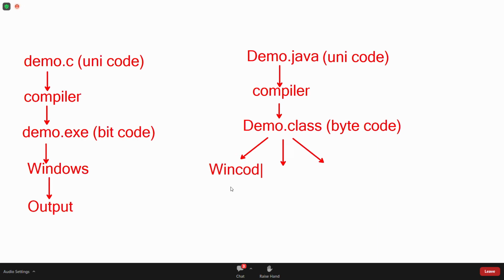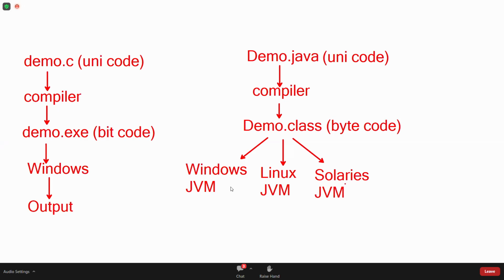See, Windows JVM, Linux JVM, Solaris JVM, separate JVMs are there. You observe, whenever you compile a C program, you are getting operating system understandable code.